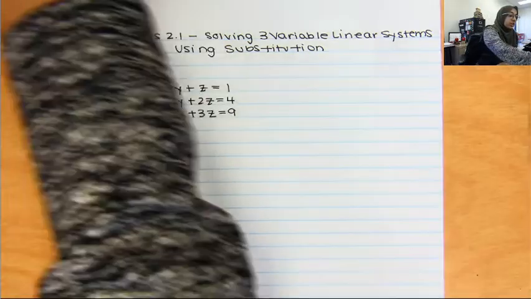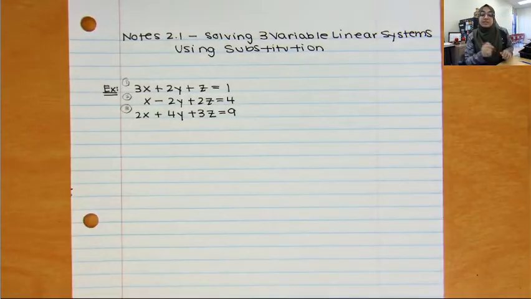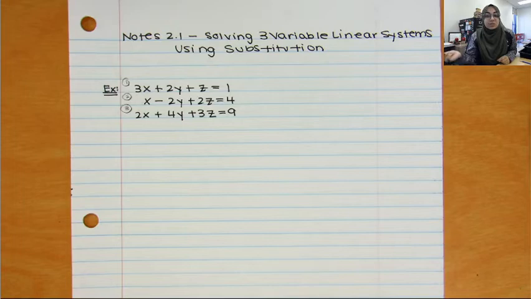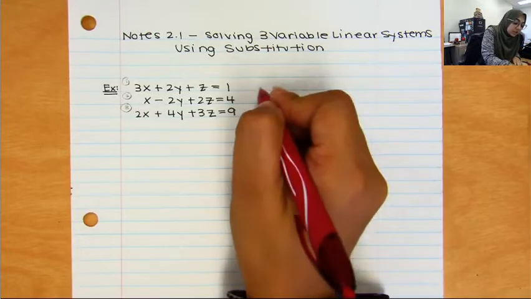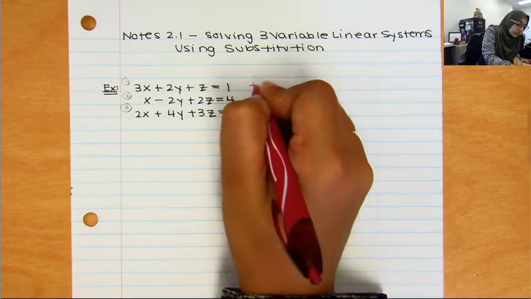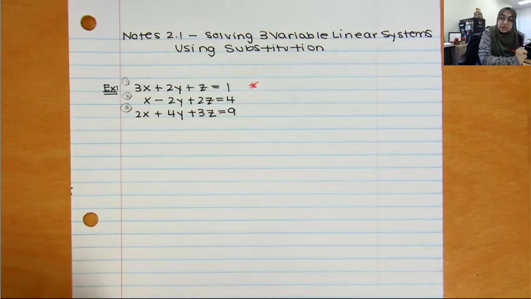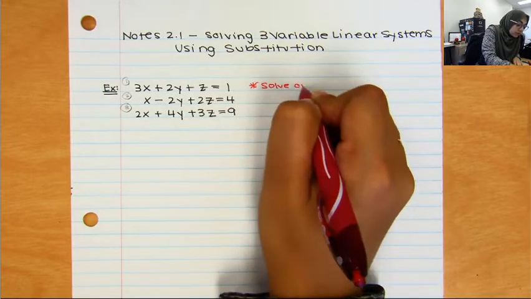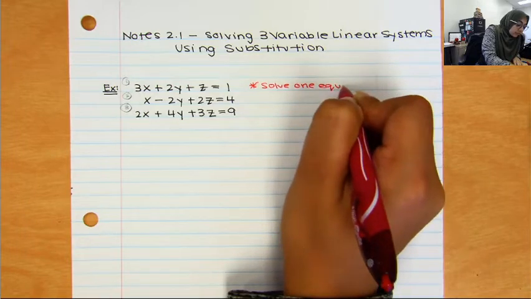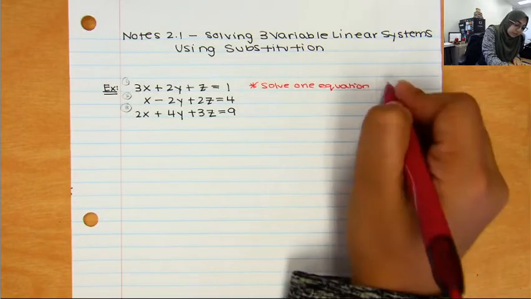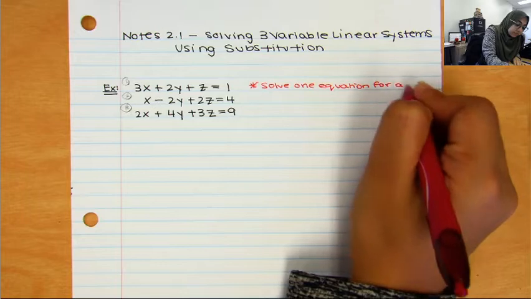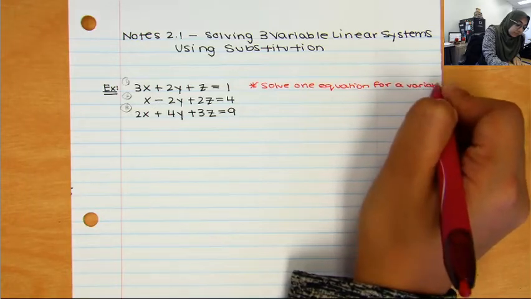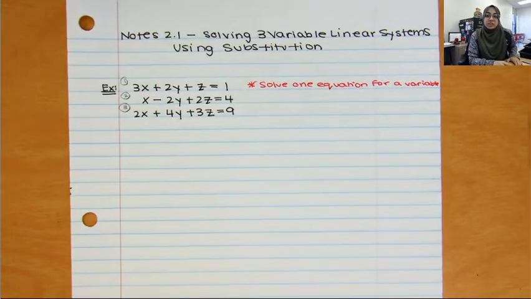So the first thing that you're going to do, and this is through the method of substitution, our next lesson is going to be a different method. So we're going to focus on substitution here. And our first method is going to ask us to, obviously, substitute. So my first step is to solve one equation for a variable. Okay. Solve one equation for a variable.